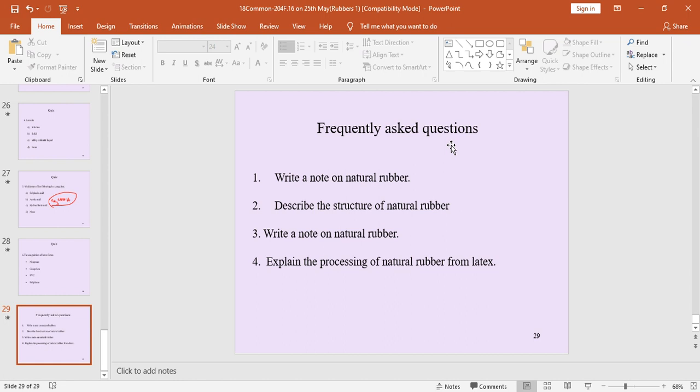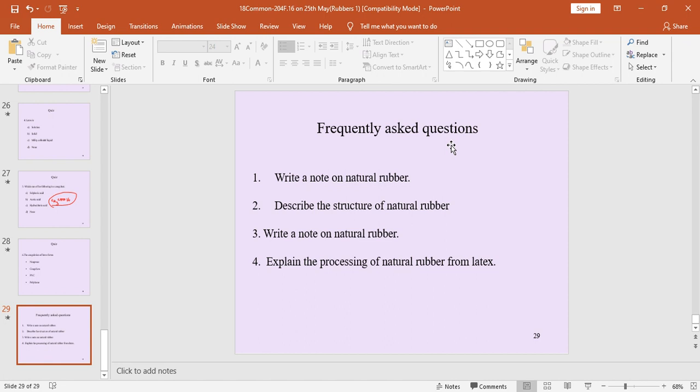Second question, describe the structure of natural rubber. From the first question we can write the answer for the second question also. Natural rubber means it is a polyisoprene. Polyisoprene means polymeric units of isoprene. Isoprene means 2-methyl 1,3-butadiene. It is an addition polymer, that means long chain formation of 2-methyl 1,3-butadiene, or we can say isoprene. That is the answer for the second question.